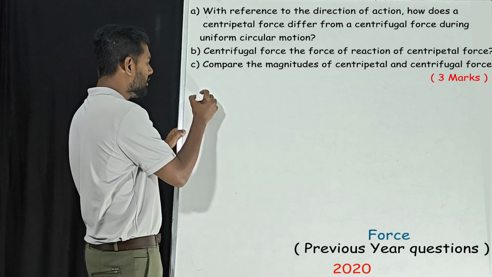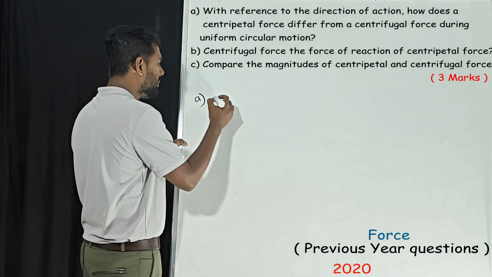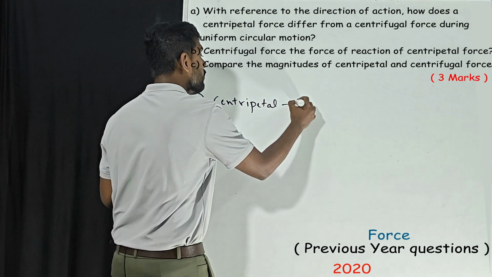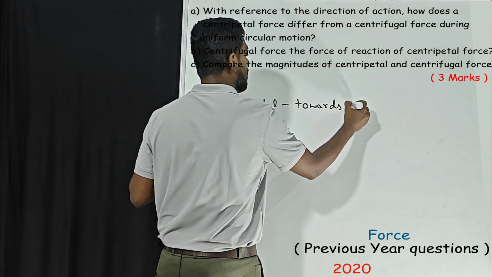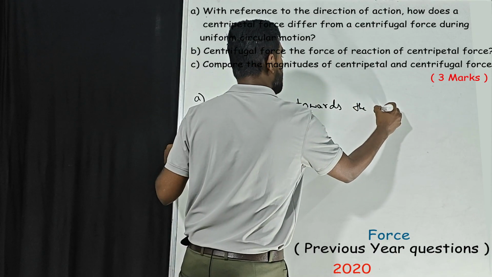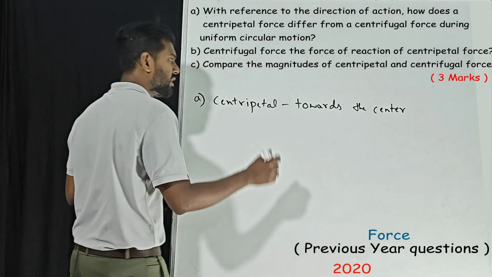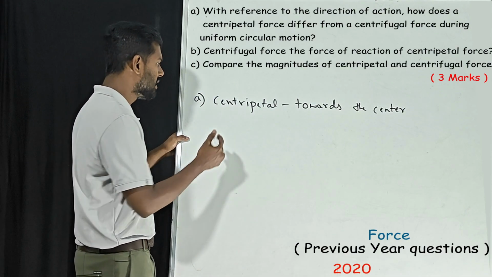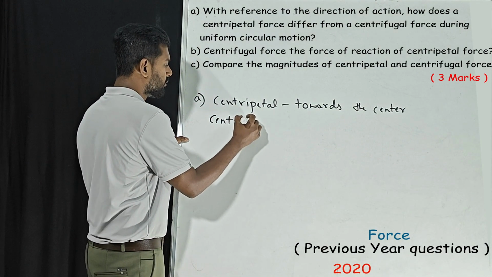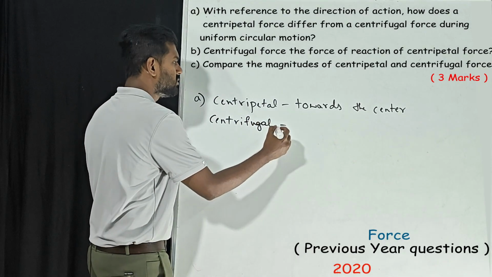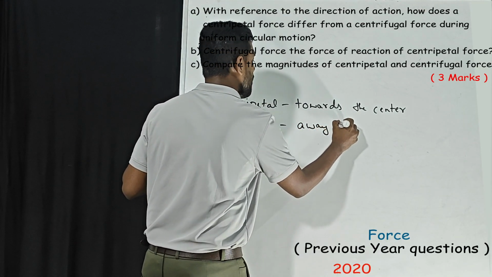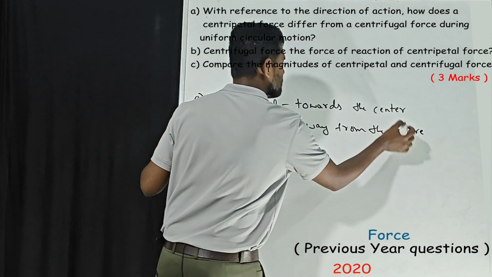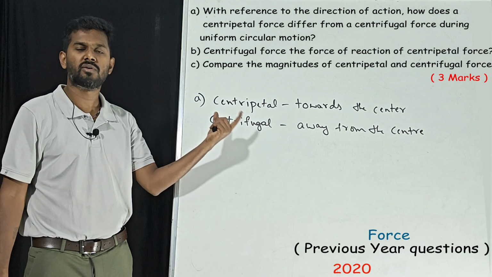We know centripetal force is towards the center. It is always towards the center of rotation. Centre and center are both fine, UK and US English. Centrifugal force is always away from the center. Anything is fine. So the answer for the first question is done.